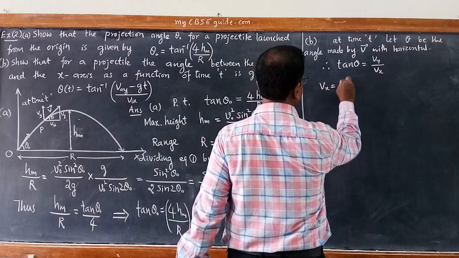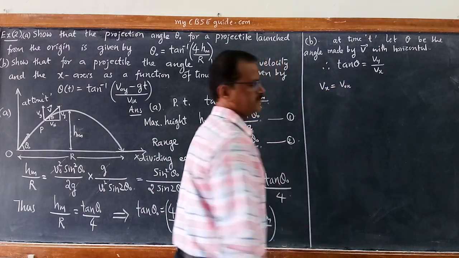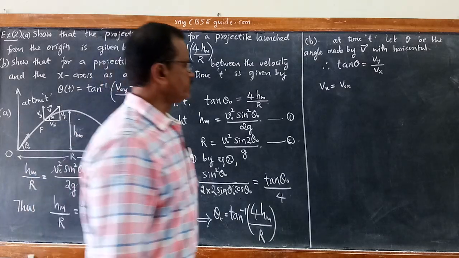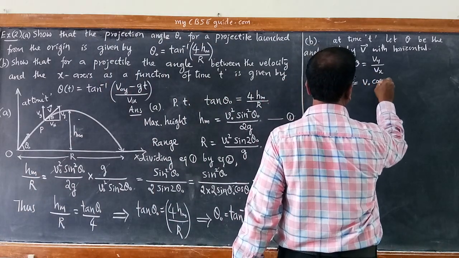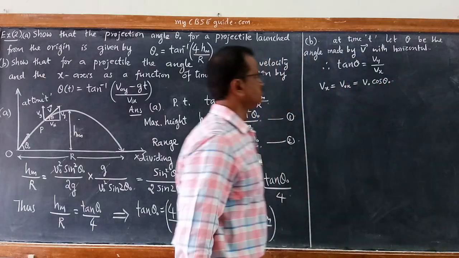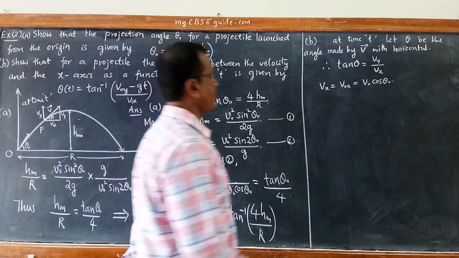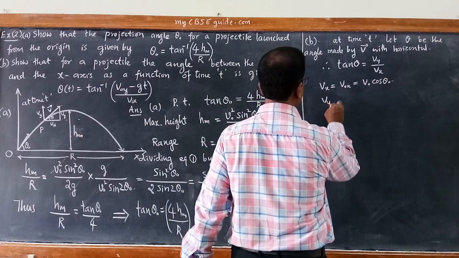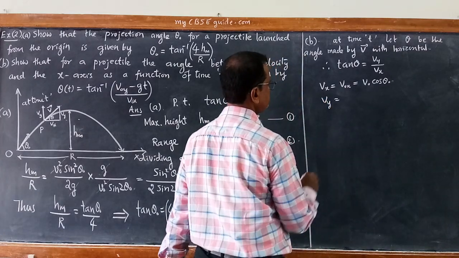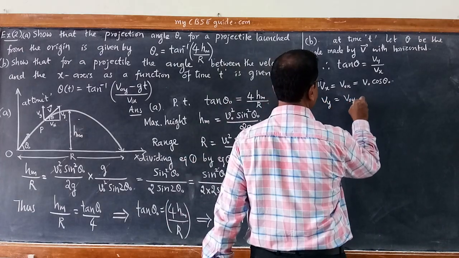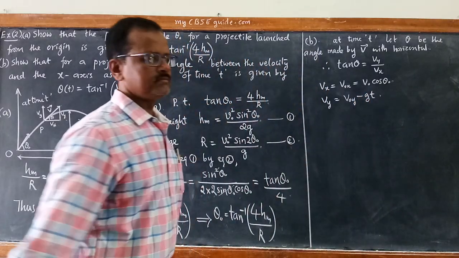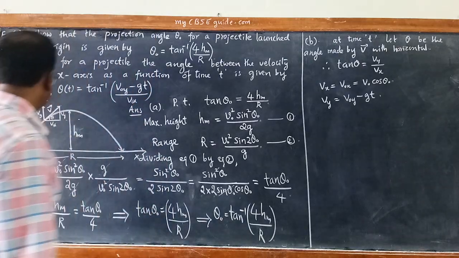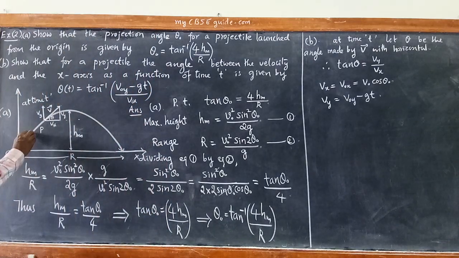Vx is always constant, V naught x, which is equal to V naught cos theta naught. And what is Vy? Vy is equal to V naught y minus g t, where V naught y is the initial y component of velocity.